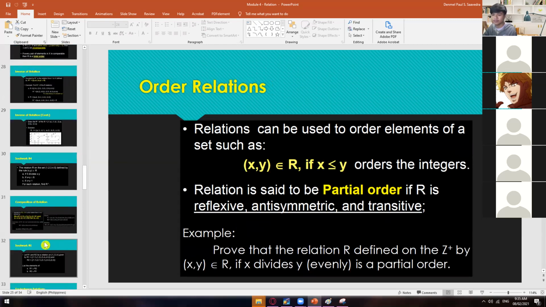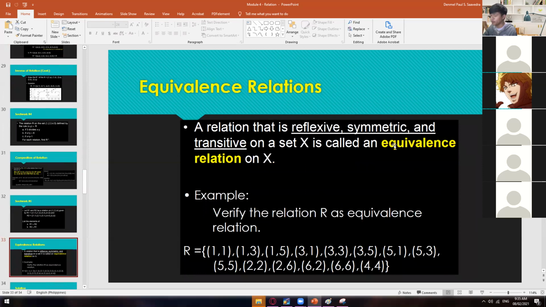But right now, we have the equivalence relation, wherein it is reflexive, but it is now symmetric instead of antisymmetric, and it's still transitive. So for partial order it is RAT, but for equivalence relation we have the RST. Those are their only difference.